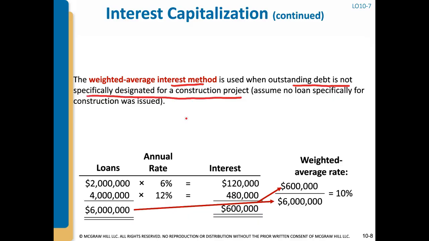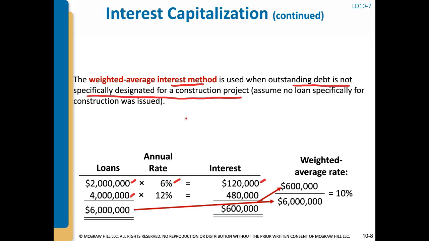So if the company has debt in general and they're using that debt for the construction, but they didn't actually take it out specifically for the construction project, then we use the weighted average interest method. The problem told us they had $2 million at 6%. They had a note payable, I think it was. And so that causes interest to be $120,000 for the full year.